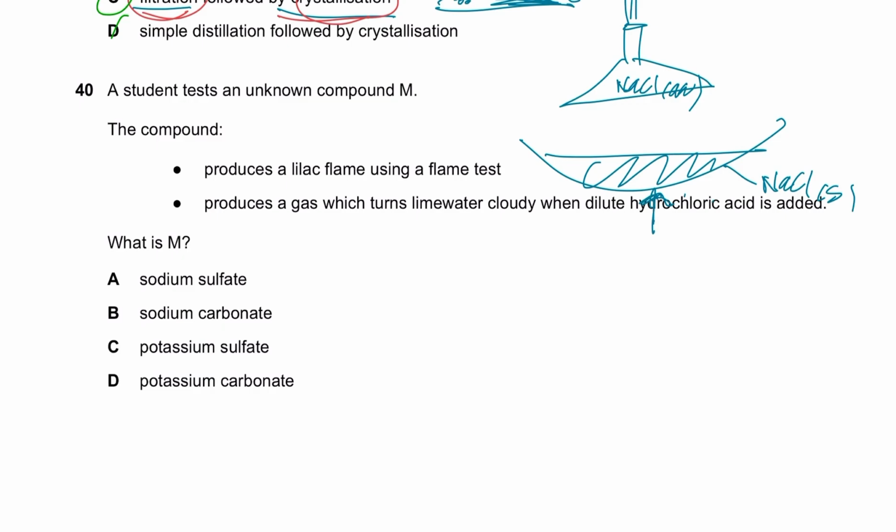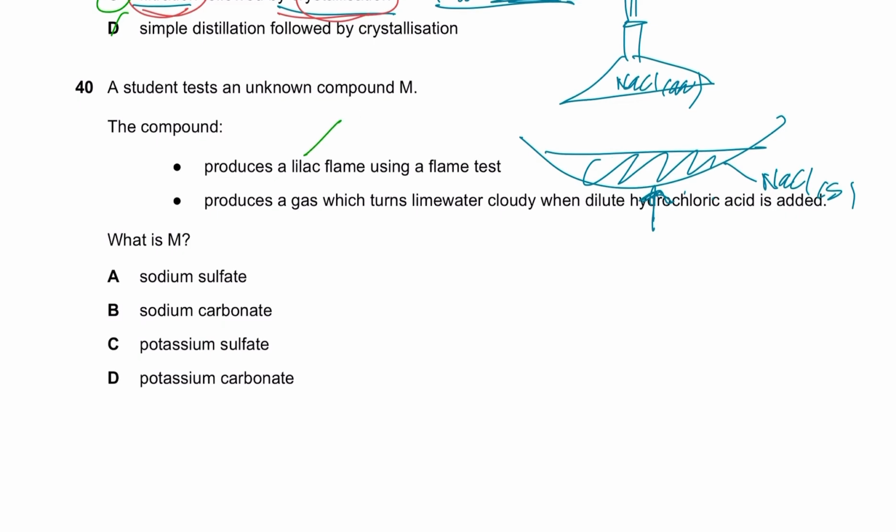Question 40 says a student tests an unknown compound M. The compound produces a lilac flame using a flame test. Now you should know this, man. Come on. Okay, so K+, potassium ion, gives us the lilac color, and it produces a gas which turns lime water milky. It's basically carbon dioxide. And how is carbon